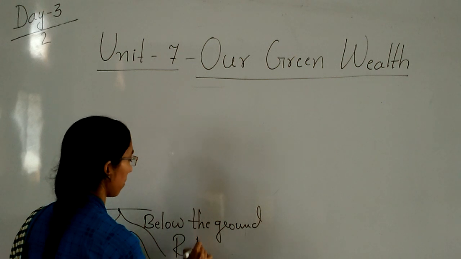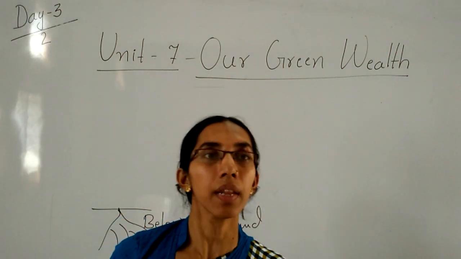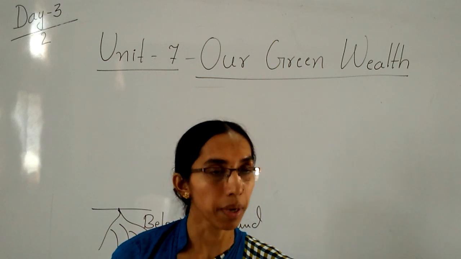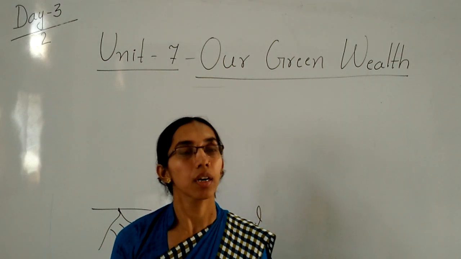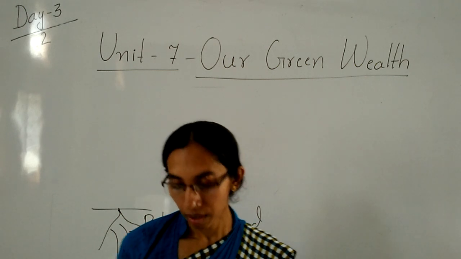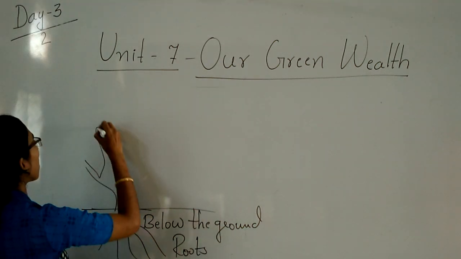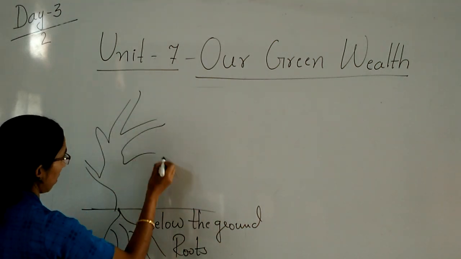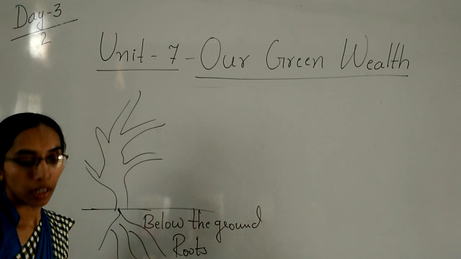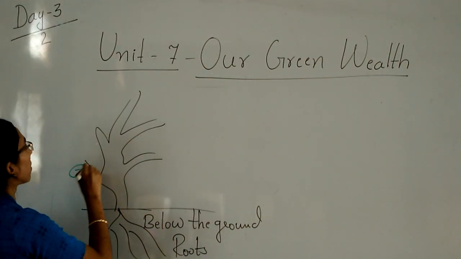Where do the trunk, branches, flowers, fruits, and leaves grow, children? Tell me. They grow above the ground.